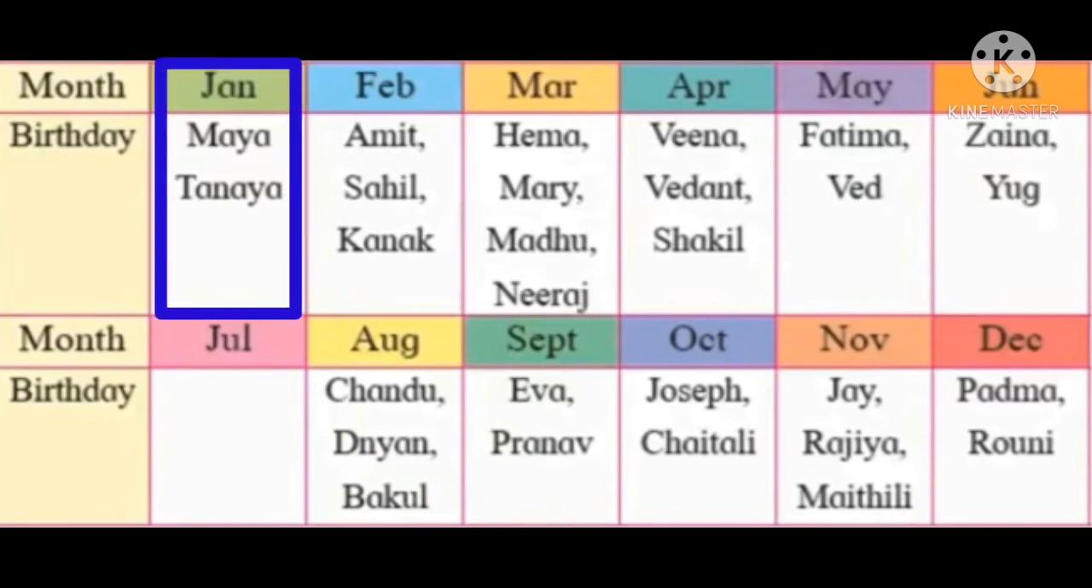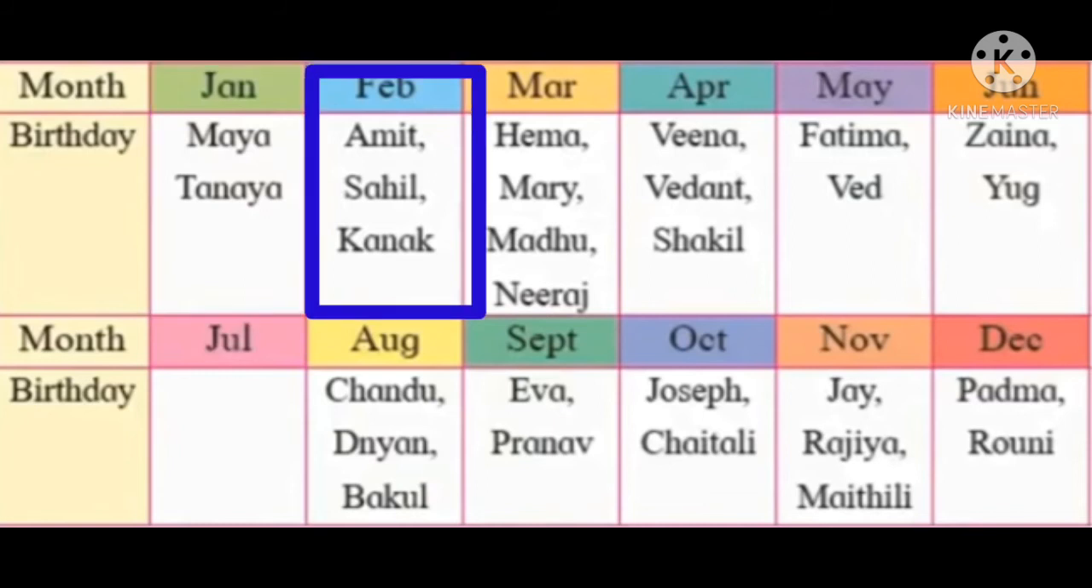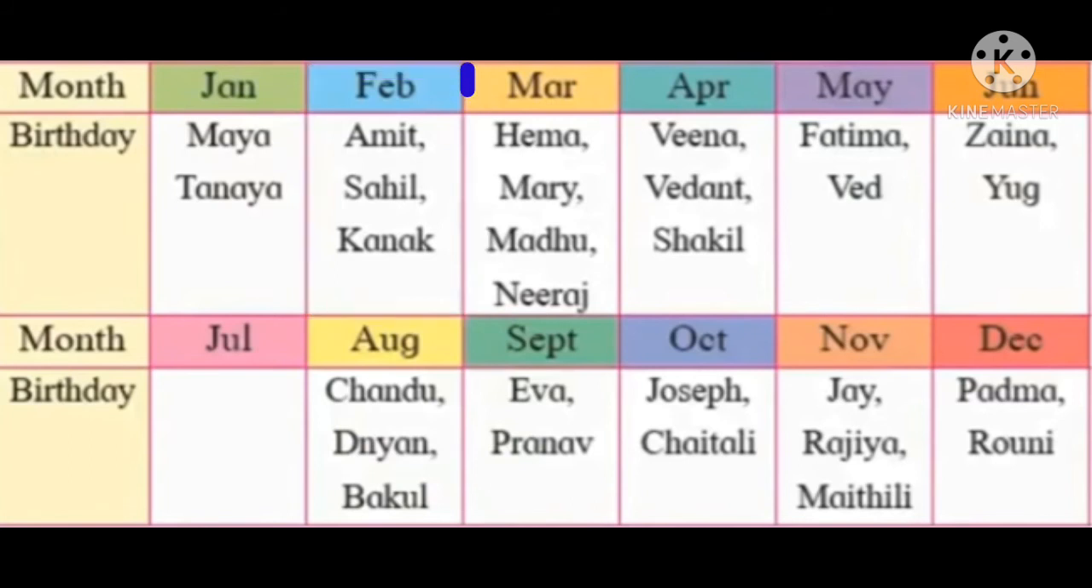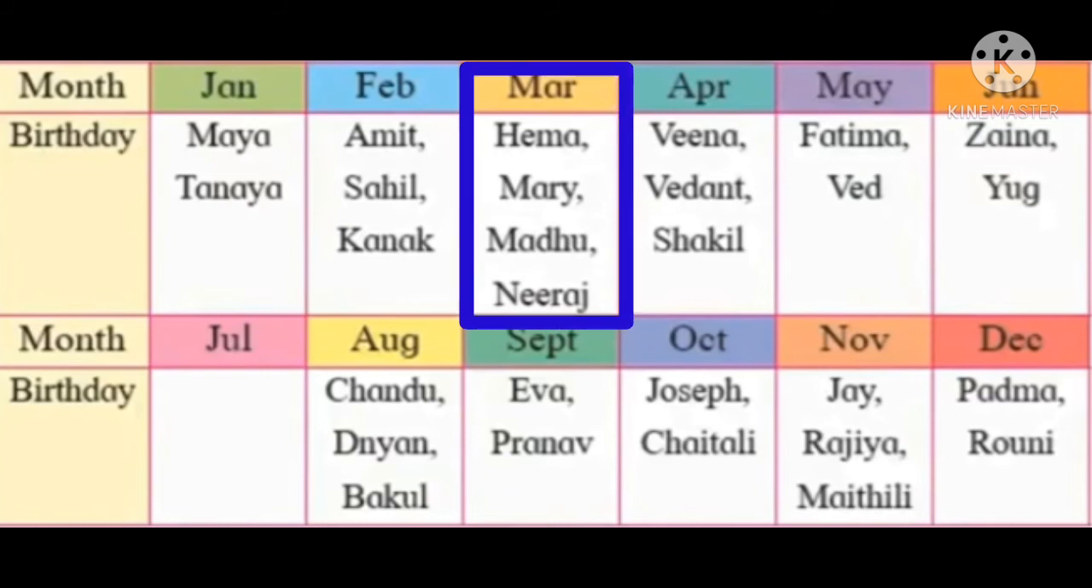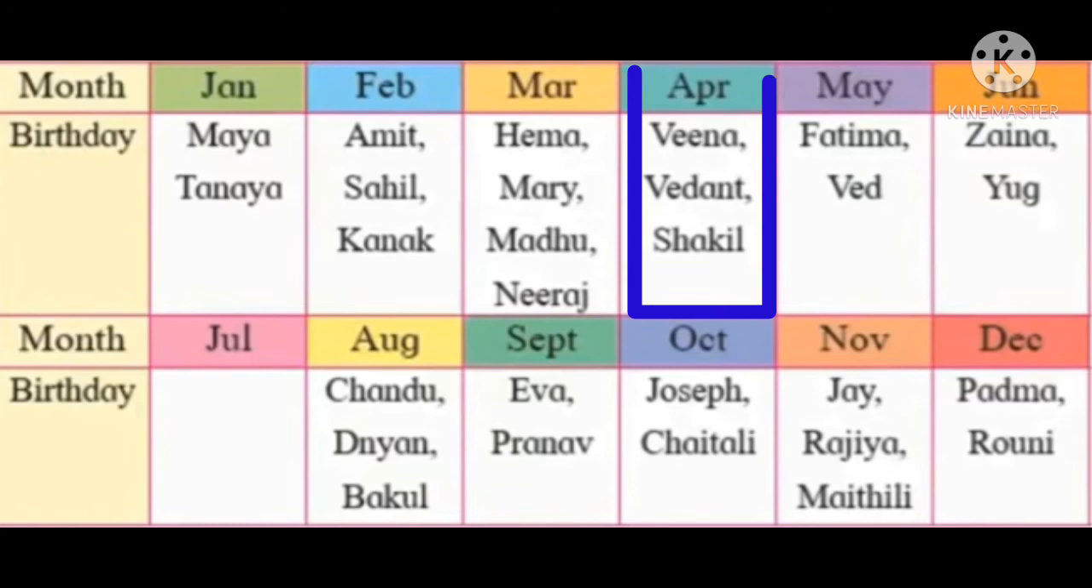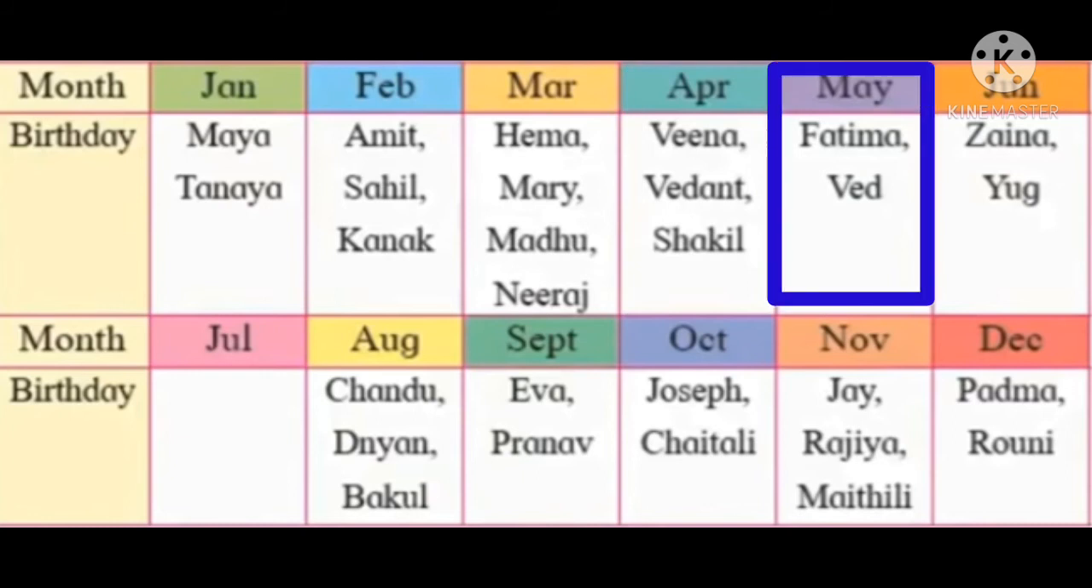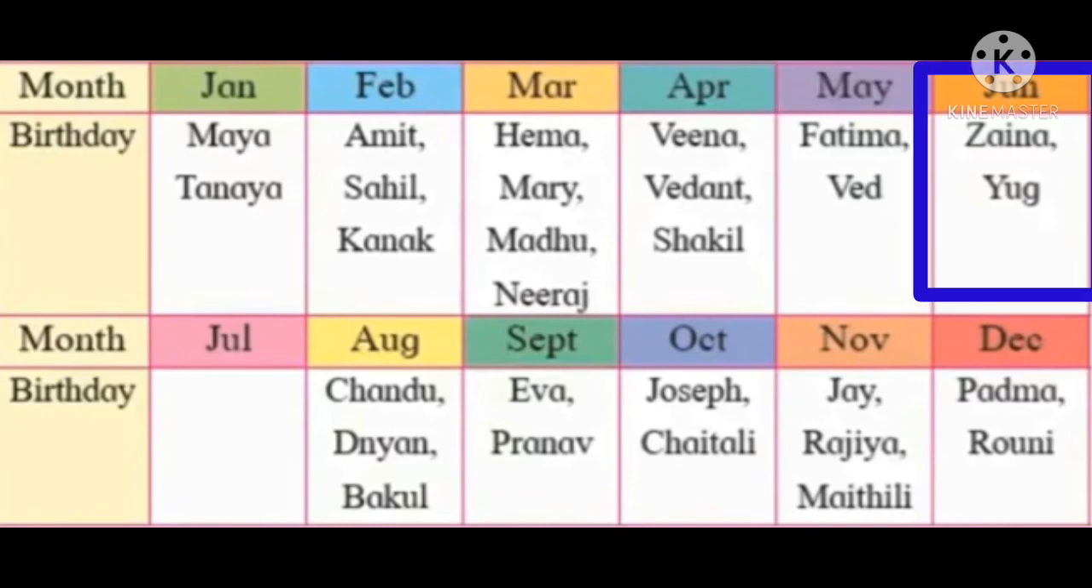Maya and Tanaya celebrate their birthday in the month of January. Amit, Sahil and Kanak celebrate their birthday in the month of February. In the month of March, Hina, Mary, Madhu and Neeraj celebrate their birthdays. Veena, Vedant and Shakil celebrate their birthday in the month of April. Fatima and Ved celebrate their birthday in the month of May. Zaina and Yu celebrate their birthday in the month of June.